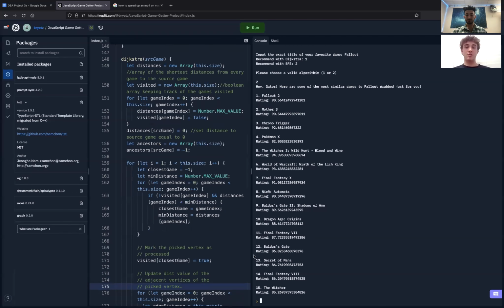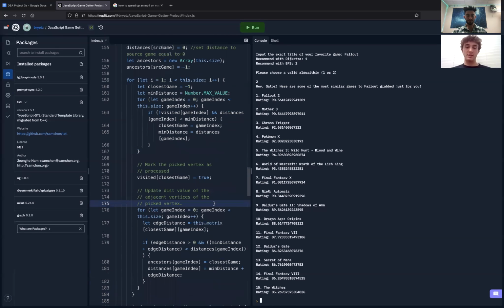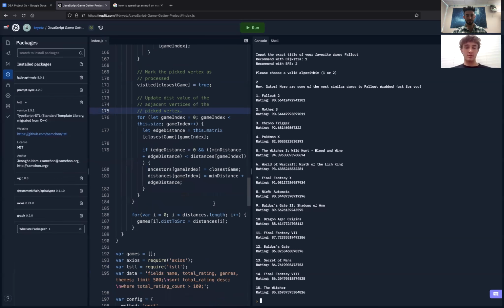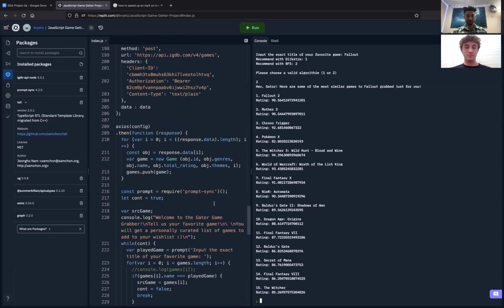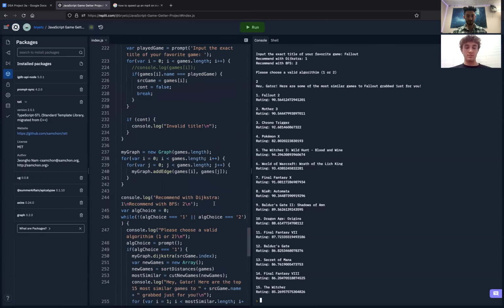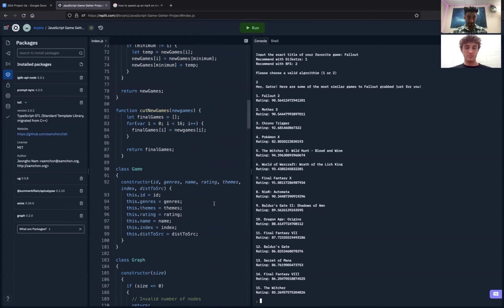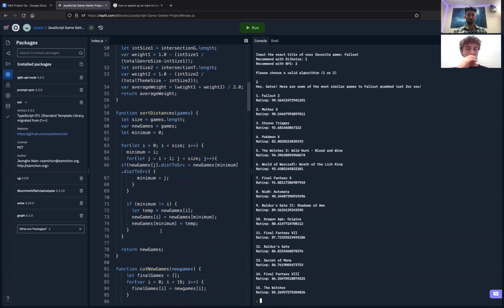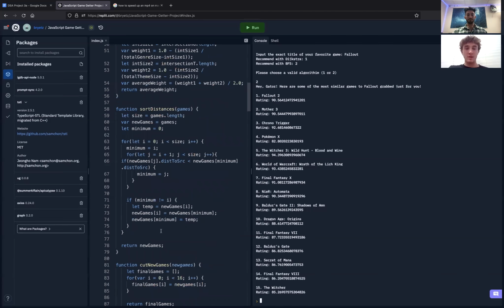Now scroll down a little bit too, Brian. I want to see the sorting algorithm that we used. So here we sort the Dijkstra's results from the least shortest distance to the greatest shortest distance away from the source game. And we use this to output the top 15 games.